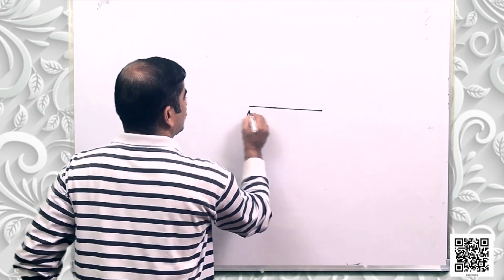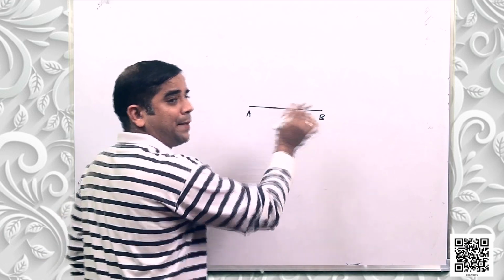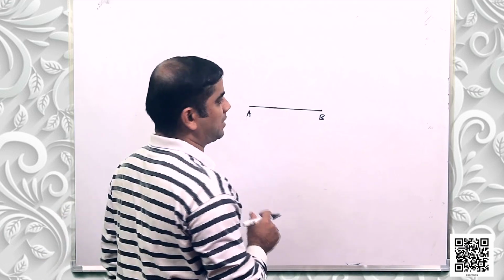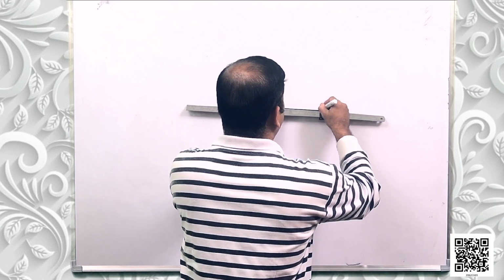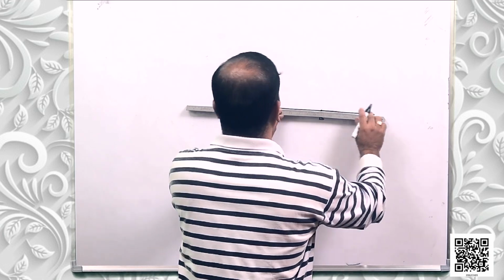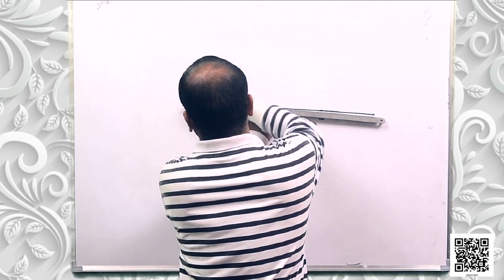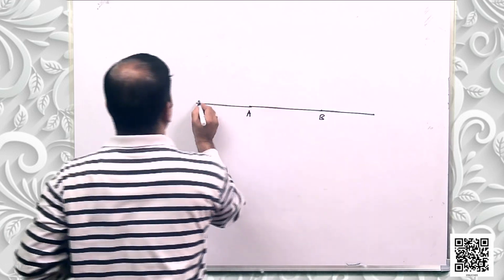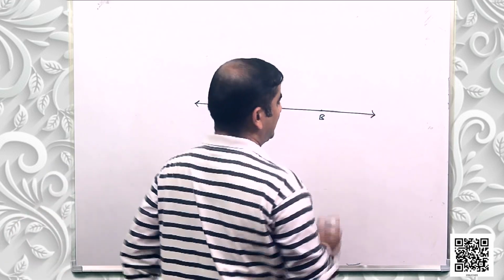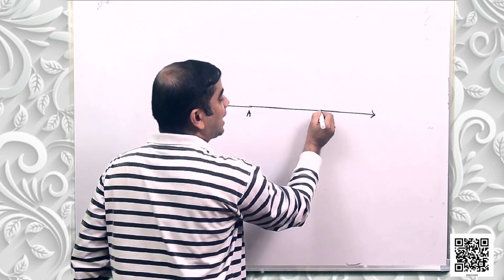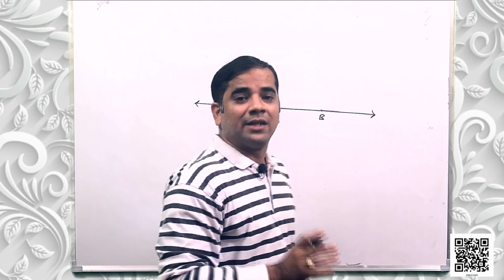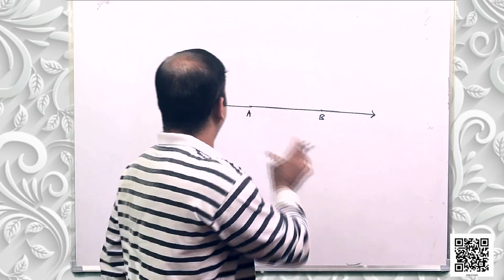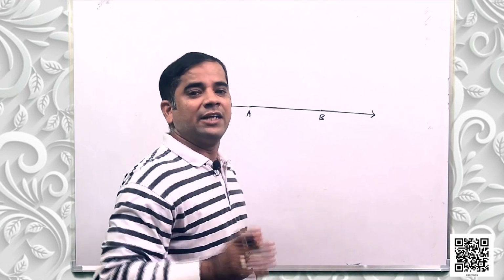Now A and B are the 2 points of the line segment, but this line segment can be produced indefinitely in both directions to give us a line. Previously the line was terminated at A and B, but the line segment can be produced in both ways to get a straight line.